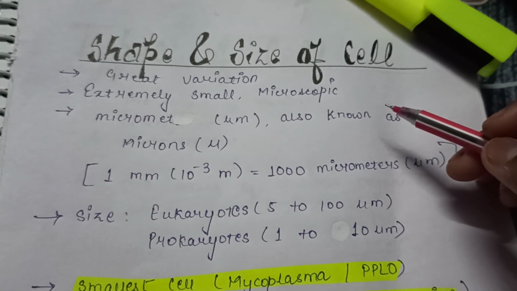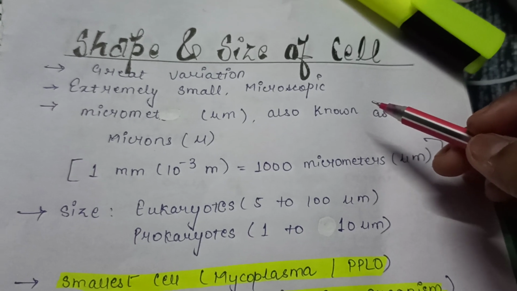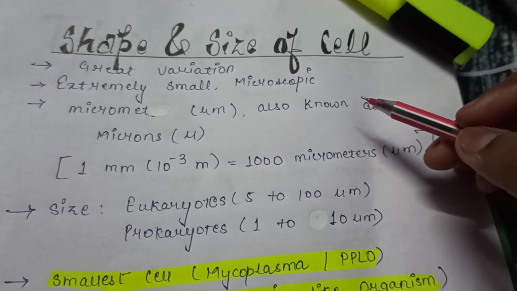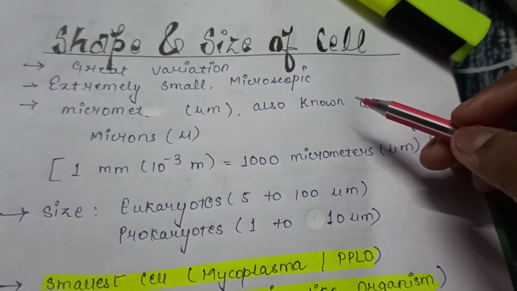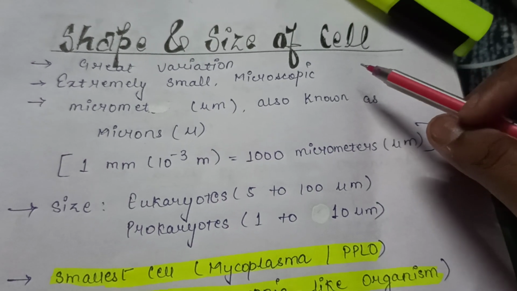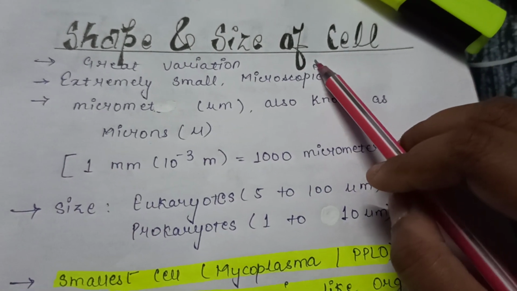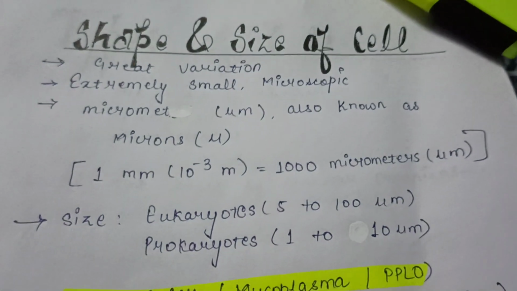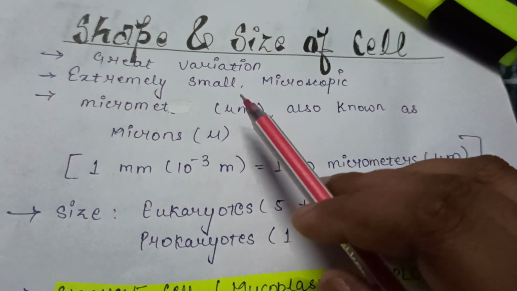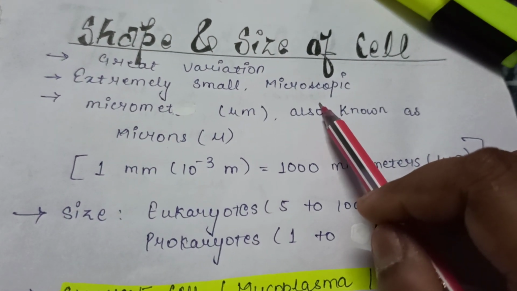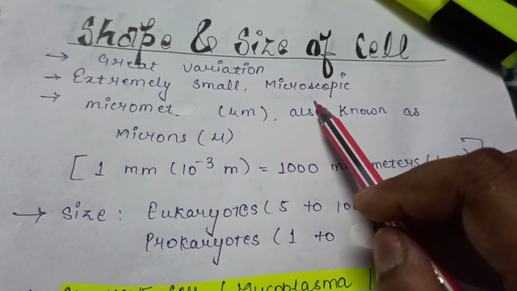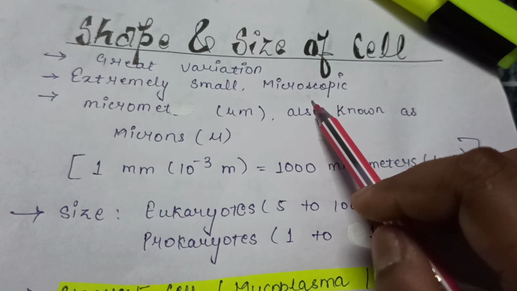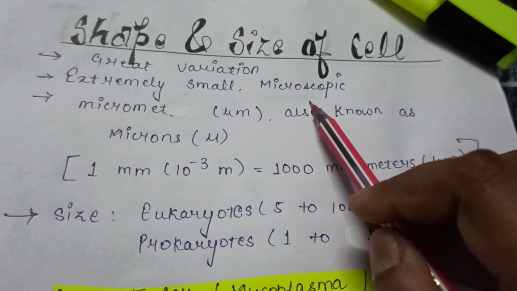If I talk about cell size and shape, cells vary in shape and size on the basis of different organisms and on the basis of different parts of the same organism. The size of a cell shows great variation. Cells are extremely small, that is microscopic. As you all know, cells can't be observed by our naked eye, and we definitely need an instrument, that is a microscope, to study these microscopic cells.